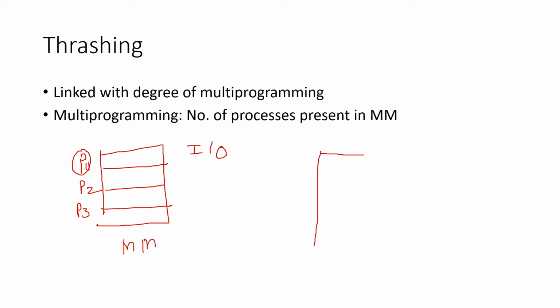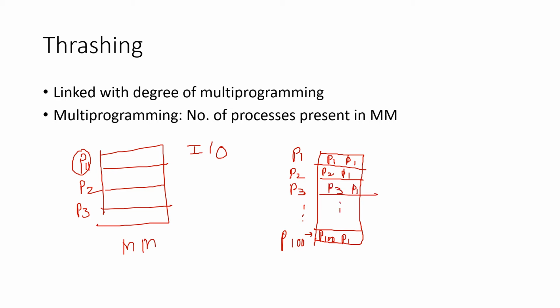I will draw this now. Suppose there are 100 processes in main memory: P1, P2 and so on up to P100. So page 1 of P100, page 1 of P2, page 1 of P1, maybe page 1 of P3 and so on.